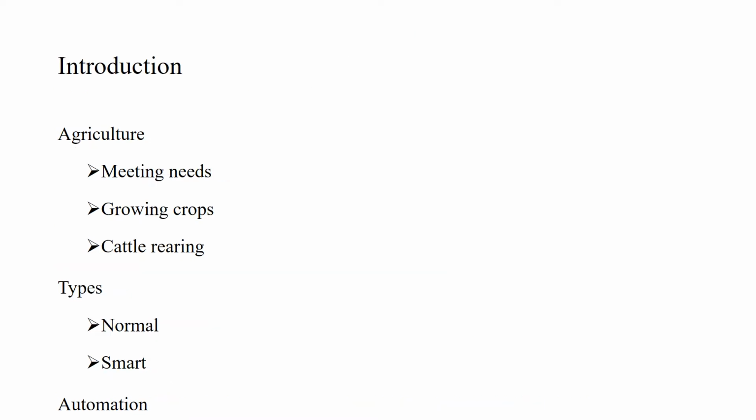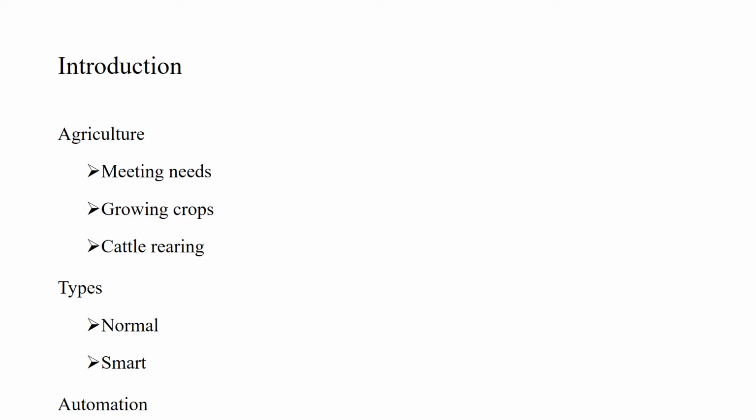Now moving towards the introduction. Under this we are going to introduce agriculture, IoT, agriculture and IoT, and machine learning. Agriculture is a way of life to meet our needs from plants and animals. From plants we get food, clothes, medicines, and from animals we get flesh and dairy products.